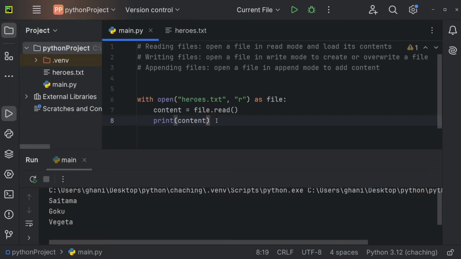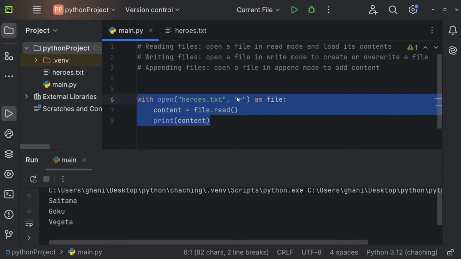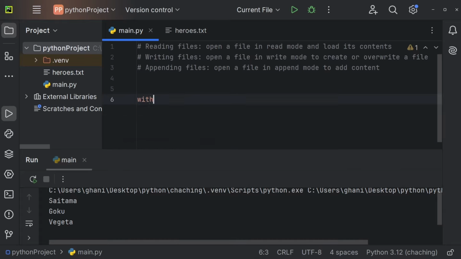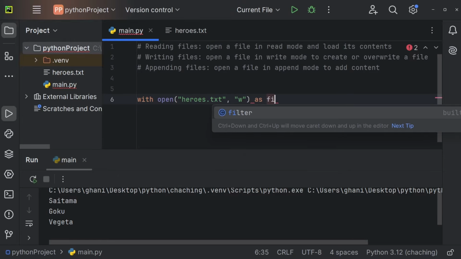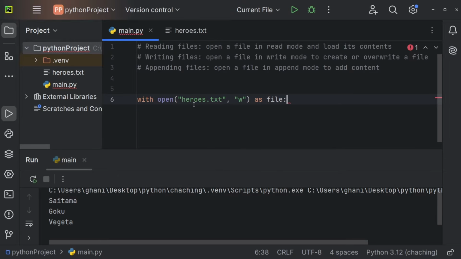But now let me also show you how to write a file. In order to do so, we again use with open. Again, we need the file name, heroes.txt. And all of this is the exact same. The only difference is right here. Instead of r for read, we need to use w for write. And again, we want to save this as a file. So you see the structure is the exact same.